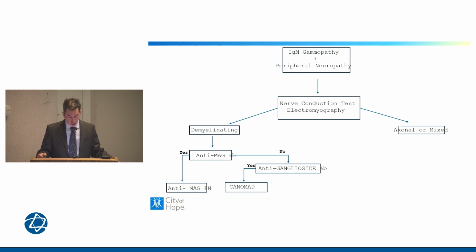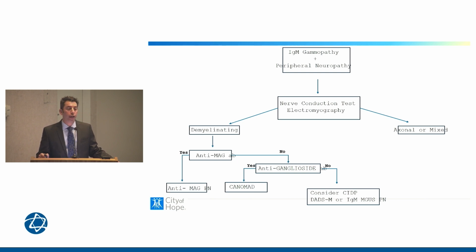So back to our algorithm here. If the CANOMAD is negative, if the anti-ganglioside antibody is negative, then we want to consider these other diagnoses featured here, CIDP, or even just the DADS syndrome in the setting of a monoclonal gammopathy.